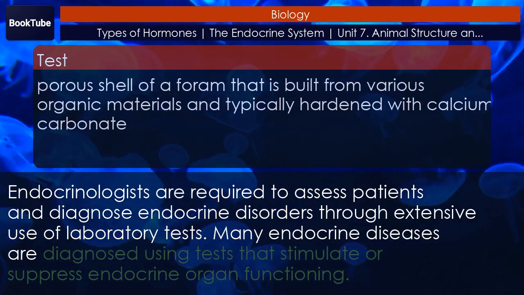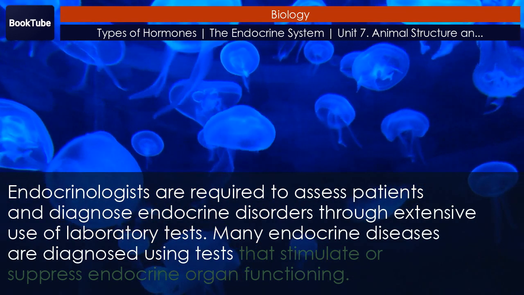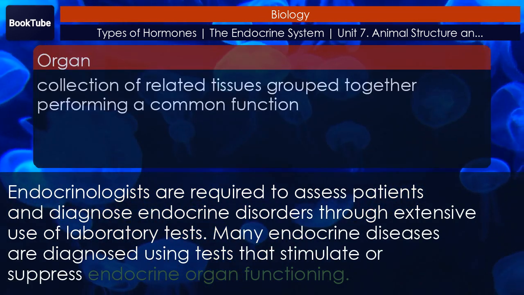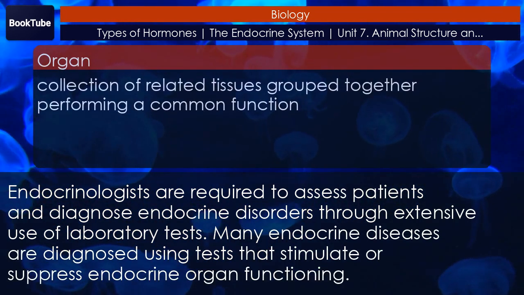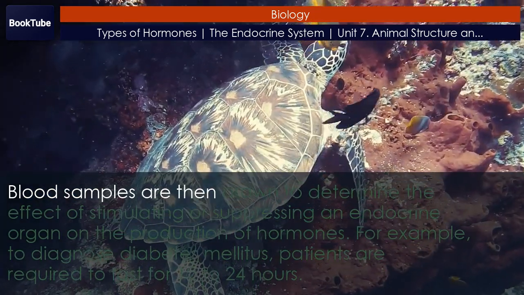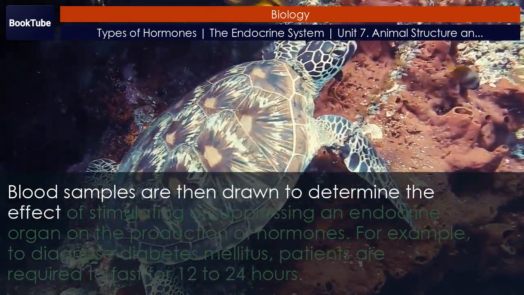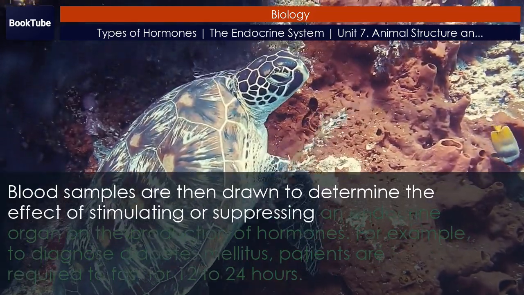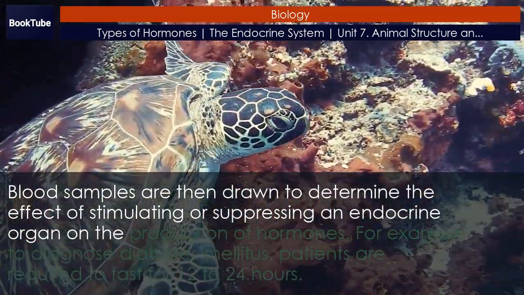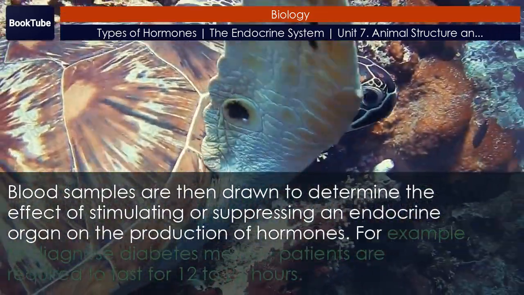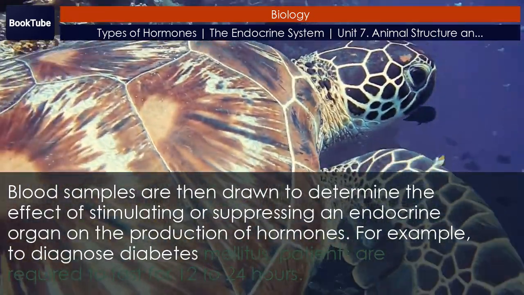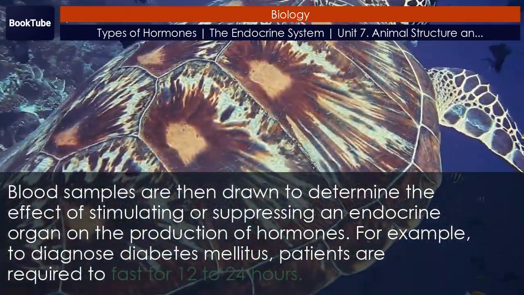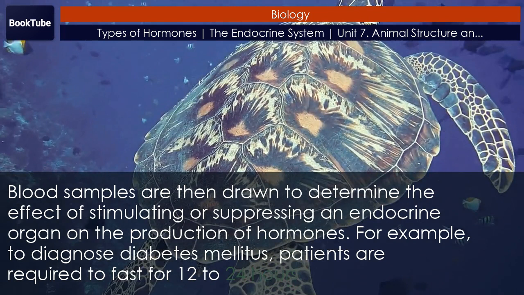Many endocrine diseases are diagnosed using tests that stimulate or suppress endocrine organ functioning. Blood samples are then drawn to determine the effect of stimulating or suppressing an endocrine organ on the production of hormones. For example, to diagnose diabetes mellitus, patients are required to fast for 12 to 24 hours.